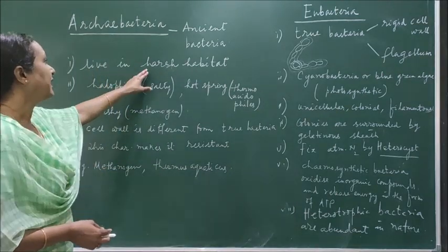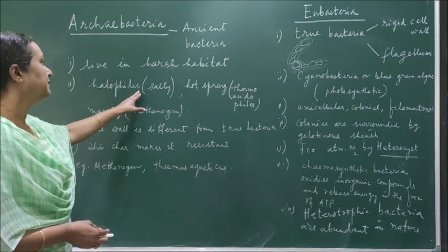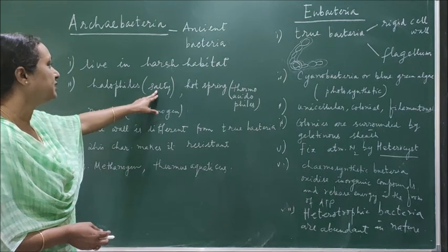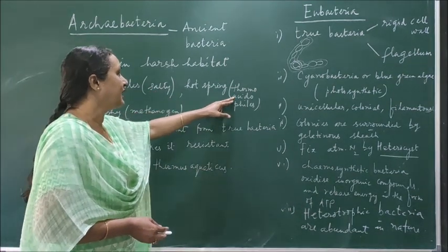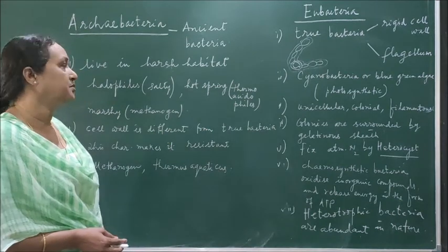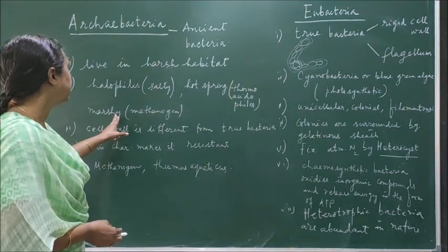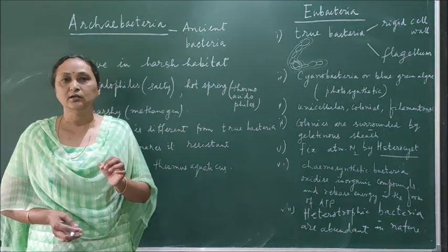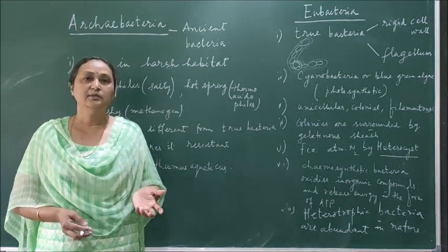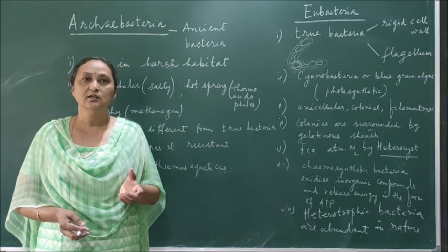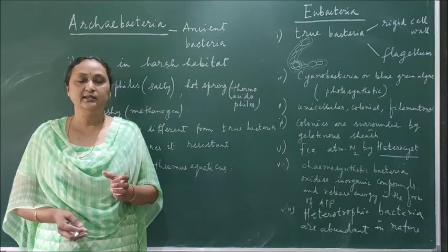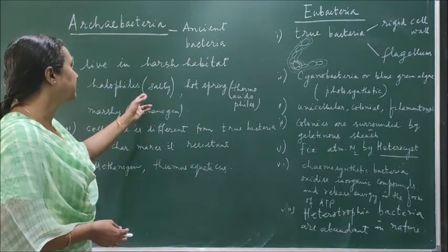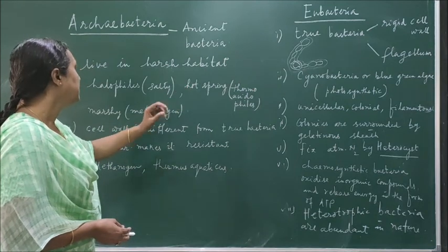So they live in harsh habitats, and there are 3 types of Archaebacteria. Halophiles are found in salty areas. Then the thermoacidophiles are present in hot springs, and in marshy areas you can find the methanogens. Even in the gut of cattle the methanogens are present, and methanogens can produce methane gas. Even in marshy areas, the bacteria present there also produce methane gas. So Archaebacteria are of 3 different kinds.